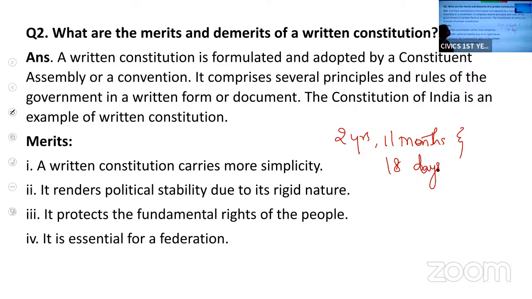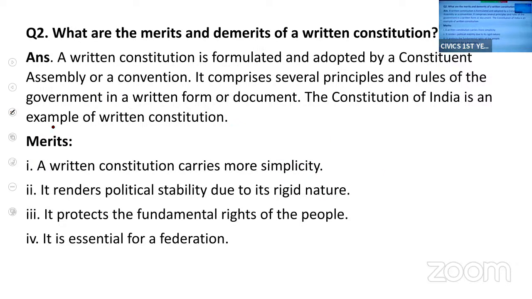And it came into force on 25th January 1950. So it took such a long time to prepare the Constitution of India. And according to the needs, amendments are made in the Constitution.